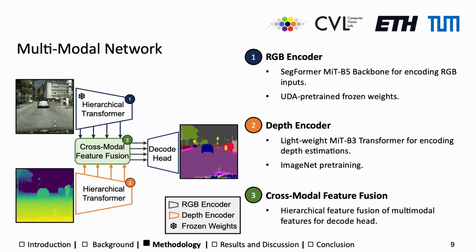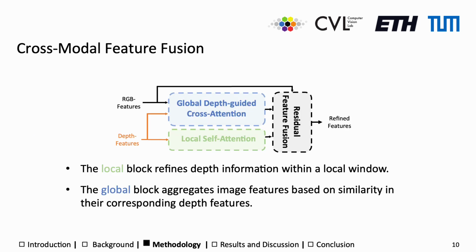To fuse the multi-level representation from both encoders, we introduce a new feature fusion model. The fused features are then decoded using the respective UDA decoding head. Our cross-modal feature fusion module is composed of 3 blocks. Using a local self-attention module, we refine depth features in a local region. We then apply global depth-guided cross-attention to obtain image features based on the similarity of the corresponding depth features. We combine these refined features and feed them through our decoder head.